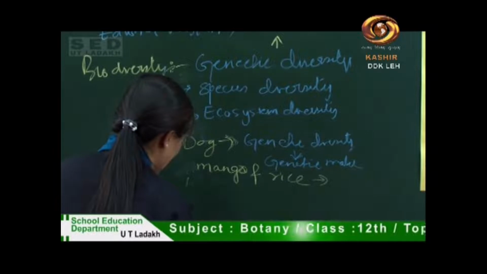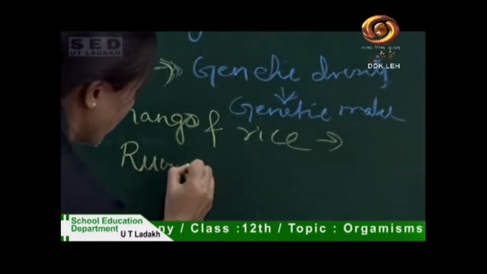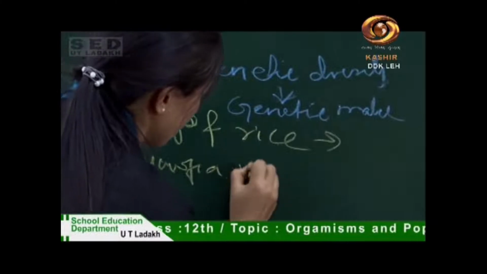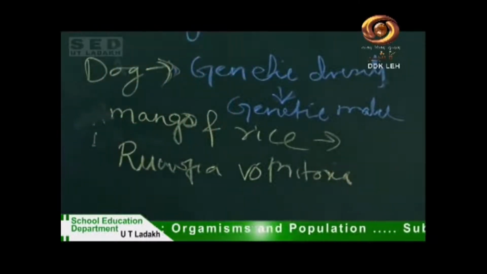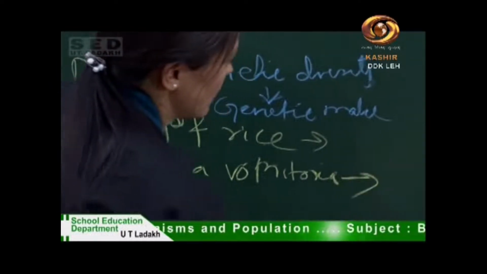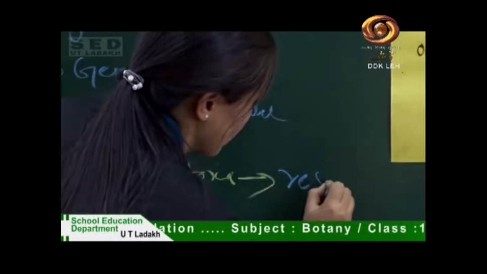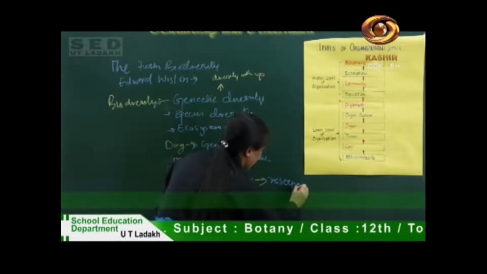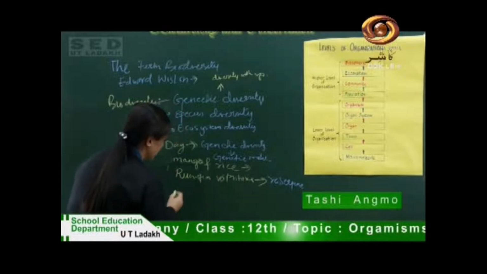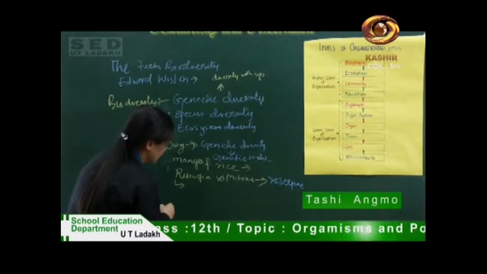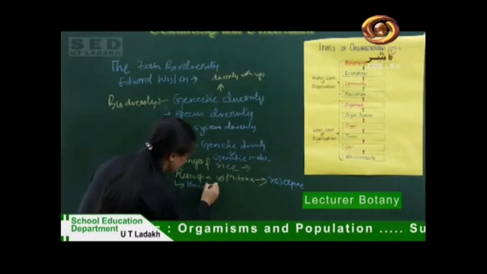Similarly, in the medicinal plant Rauwolfia vomitoria, it has certain medicinal properties due to a compound known as reserpine. This medicinal plant grows at different heights of the Himalayas.